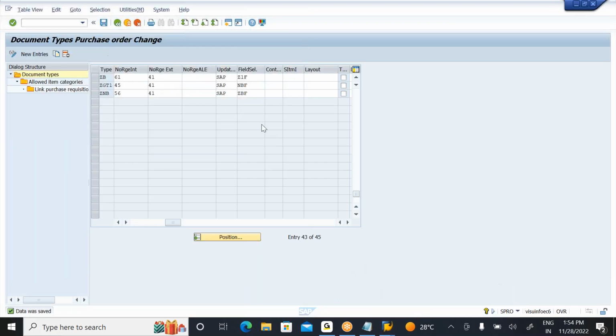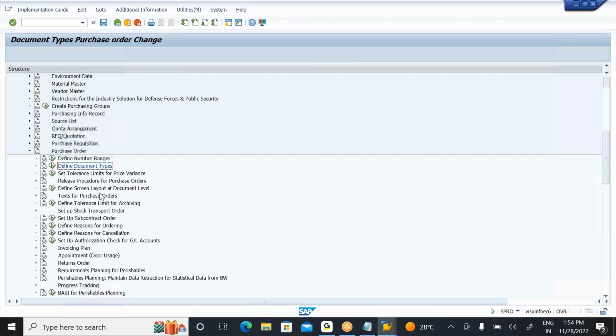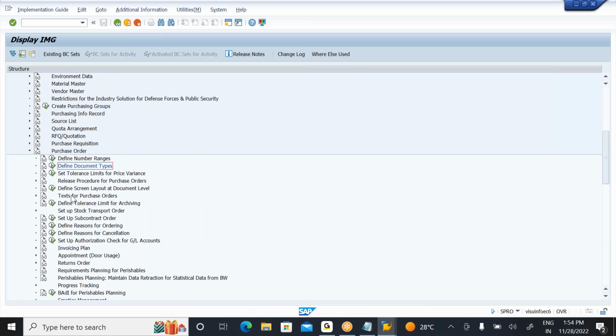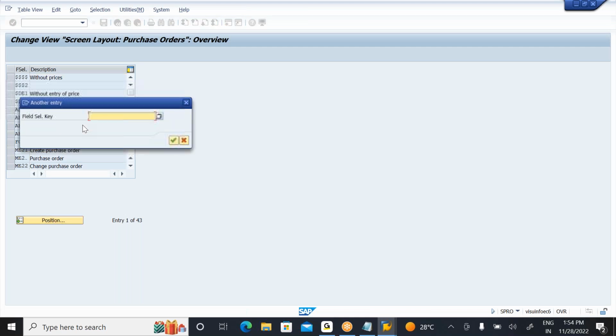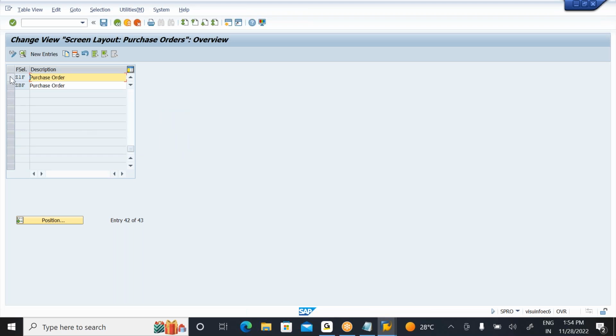So this one thing is enough for you. You can control your field selection key. In this field selection, what are the fields here? So where will you see this field selection key? You know how to assign the document type, you observed. But for every document type, we can define the screen layout. Okay, so go to your new field selection key. The standard one is NBM. In this field selection key, you can control all the fields.